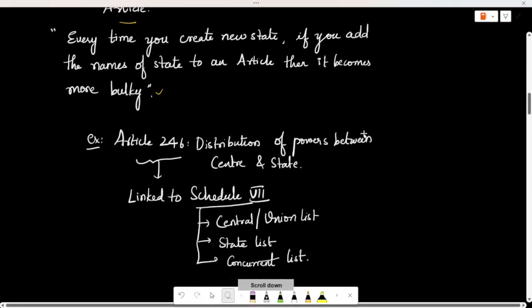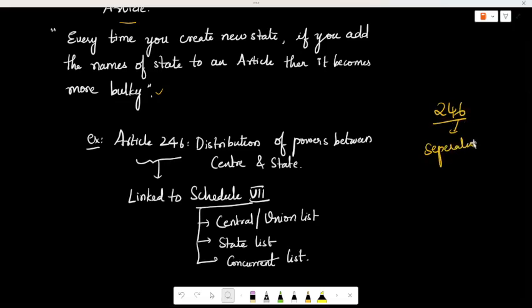For example, Article 246 speaks about the separation or distribution of powers. The distribution of powers in our country is mentioned as the central list, state list, and concurrent list. The central list has 100 or 108 items, the state list has some 50 or 80 items, and the concurrent list has 50 items.